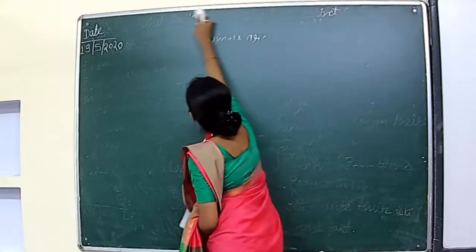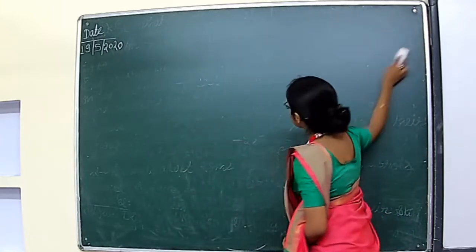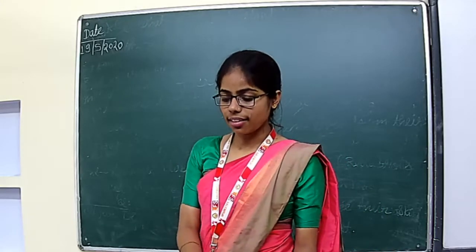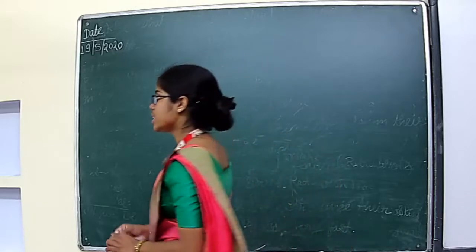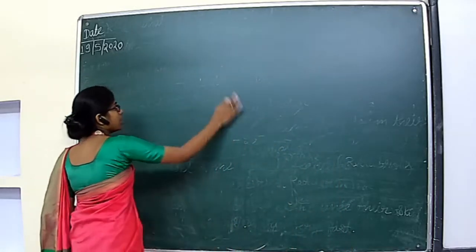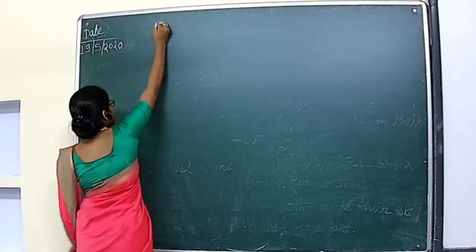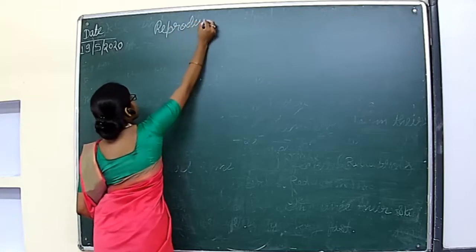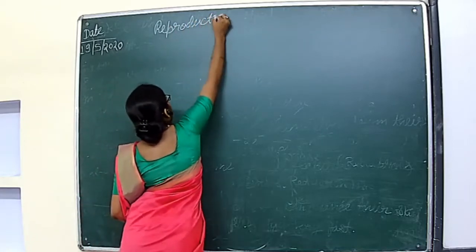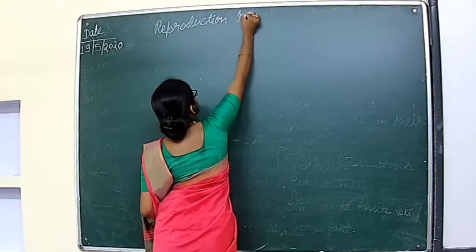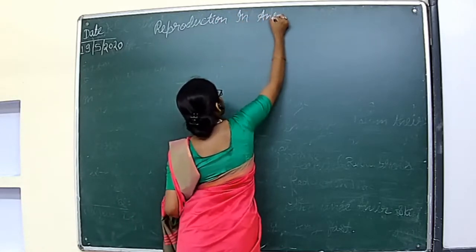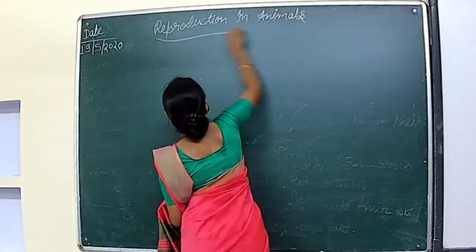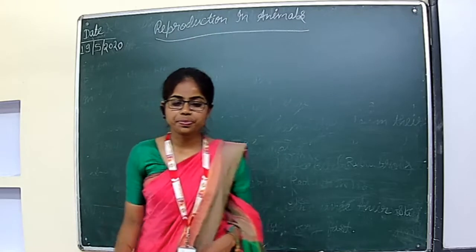Chapter 5. Last chapter of the syllabus we are going to start today. Chapter 5, Reproduction in animals. What is the name of the chapter? Reproduction in animals, Chapter 5. Today we are going to start this chapter. By tomorrow we will complete it.